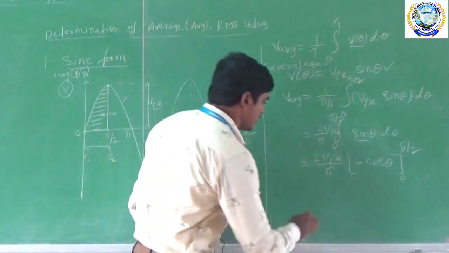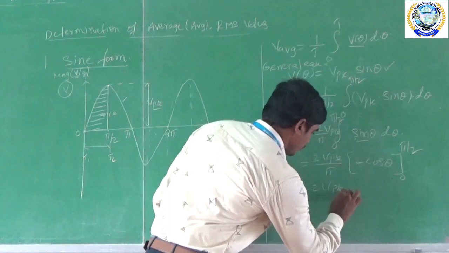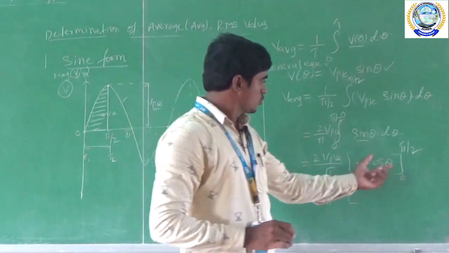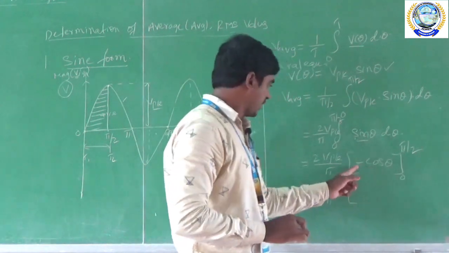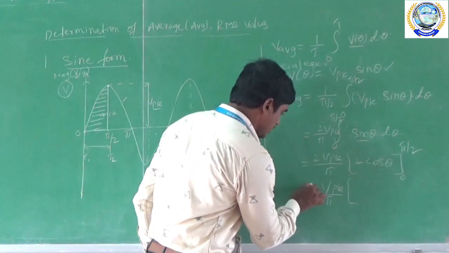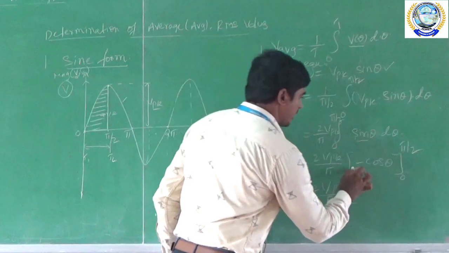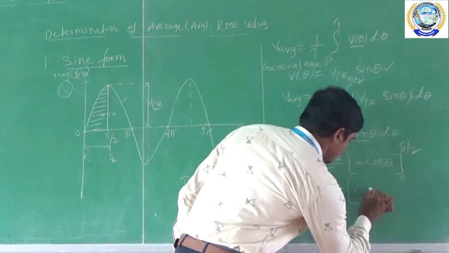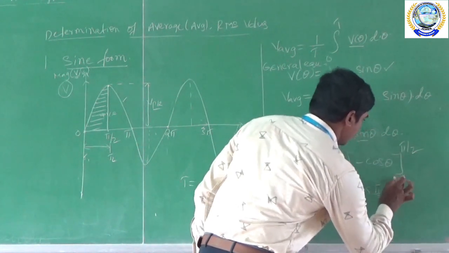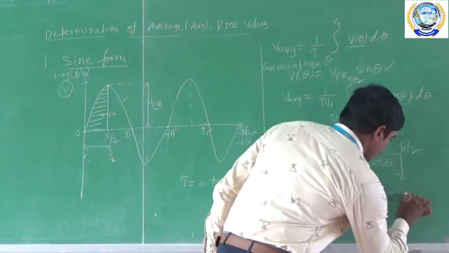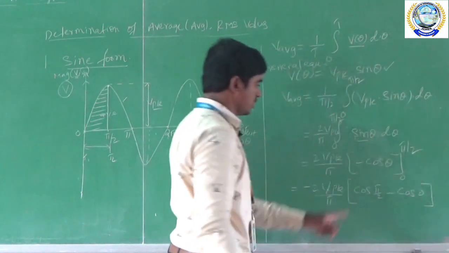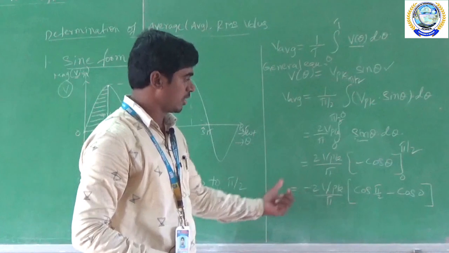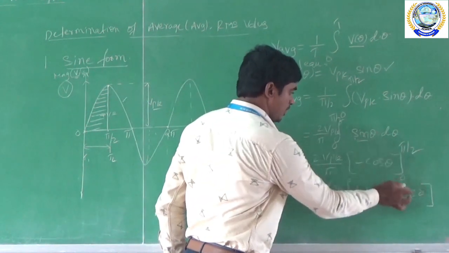Now, after simplifying this, Vpk by 2 pi is equal to... how can we simplify this? Upper limit minus lower limit. I am taking the minus outside. Cos theta, in place of theta we substitute pi by 2, so this becomes cos pi by 2 minus cos 0, upper limit minus lower limit. Don't get confused here: this minus I take outside.